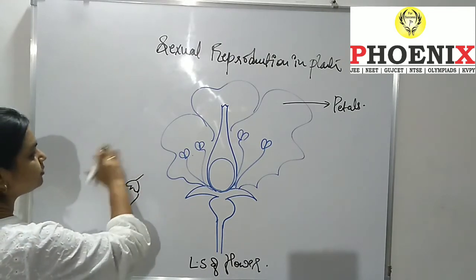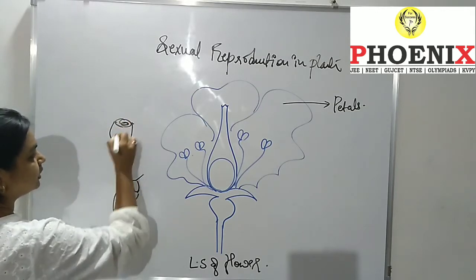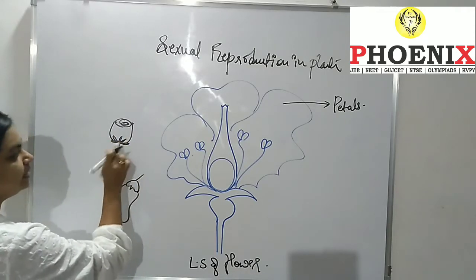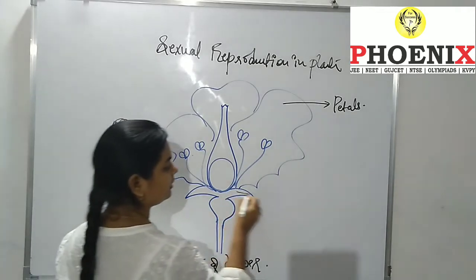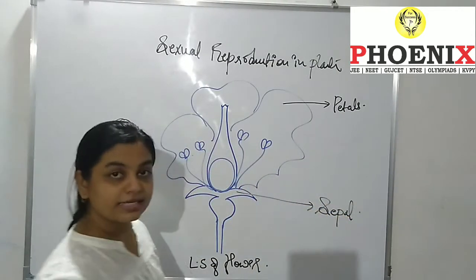In the rose also you must have seen this part. So this green color part is known as the sepal.